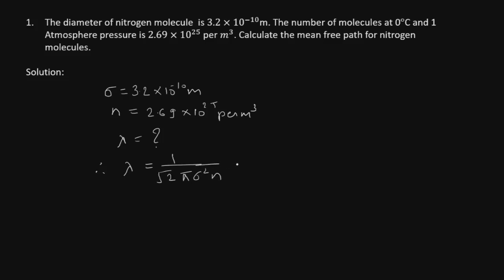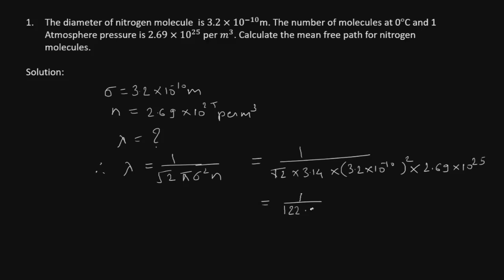After substituting the values, this will be 1 upon root 2 into 3.14 into sigma square, that is 3.2 into 10 raised to power minus 10 whole square, multiplied by 2.69 into 10 raised to power 25, and calculating all these terms, we get 1 upon 122.32 into 10 raised to power minus 5, which comes out to be 0.008175 into 10 raised to power minus 5 meter.